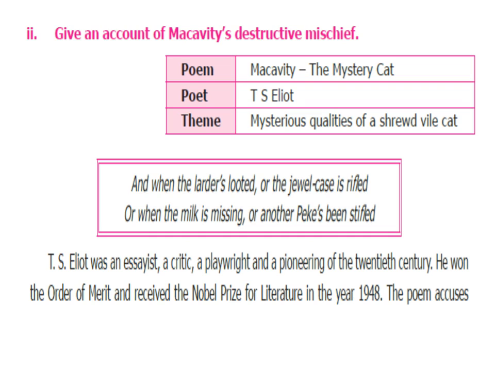The next question: give an account of Macavity's destructive mischief. Poem, Macavity the Mystery Cat. Poet, T.S. Eliot. Theme, mysterious qualities of a shrewd wild cat. And when the larder's looted, or the jewel case is rifled, or when the milk is missing, or another pig's been stifled. T.S. Eliot was an essayist, a critic, a playwright, and a pioneer of the 20th century. He won the Order of Merit and received the Nobel Prize for Literature in the year 1948.